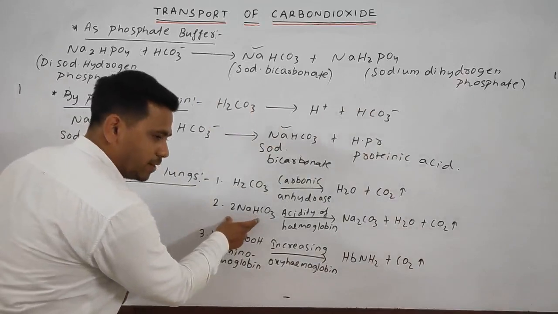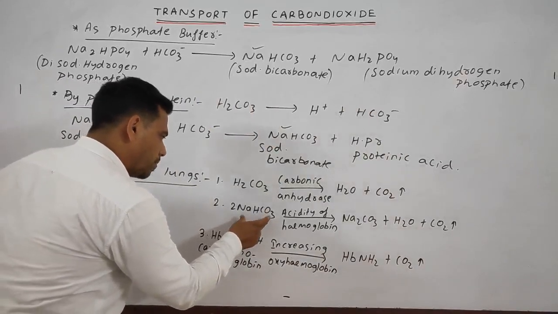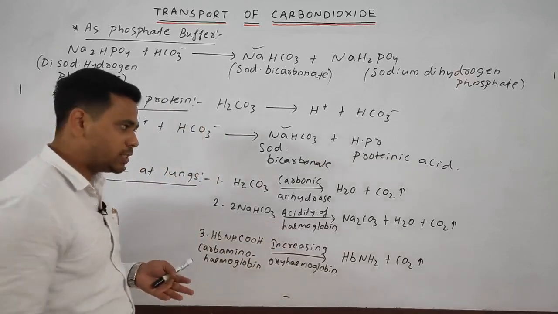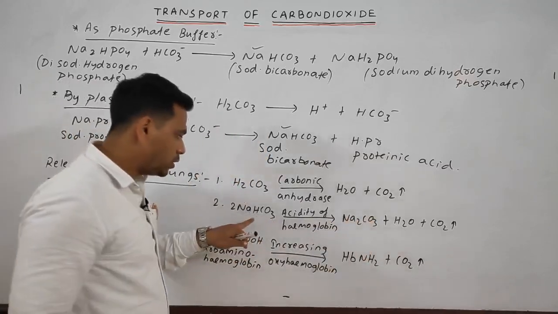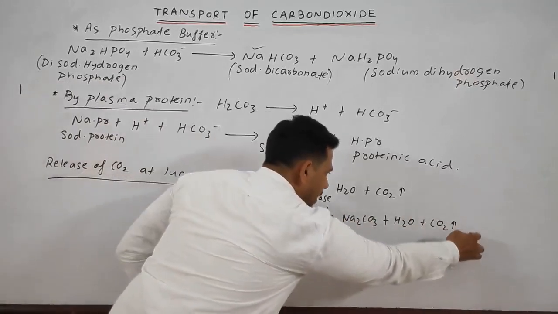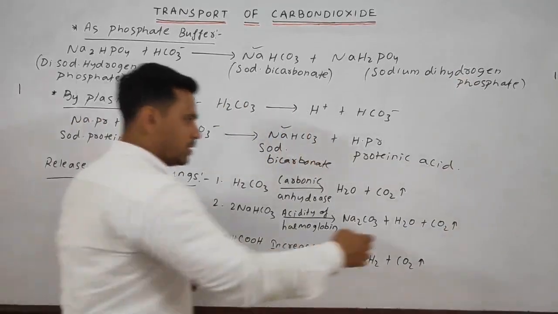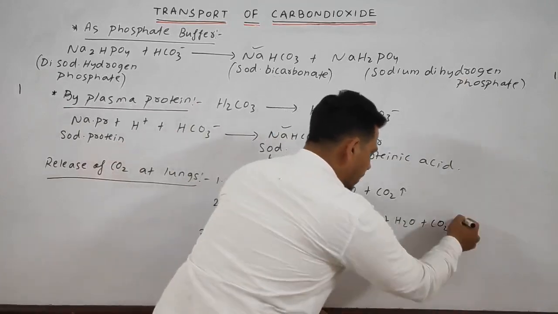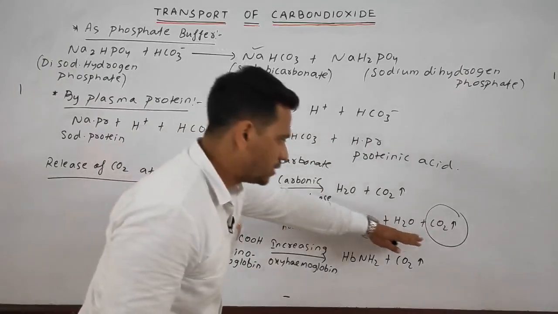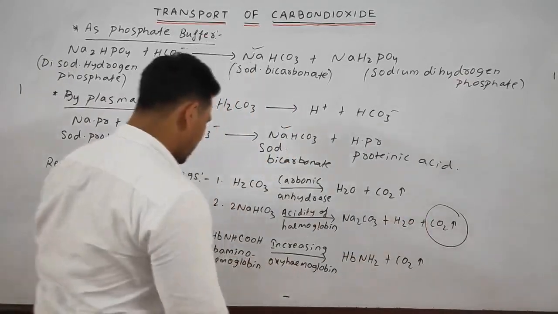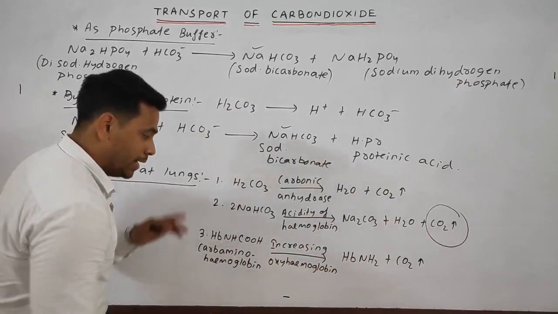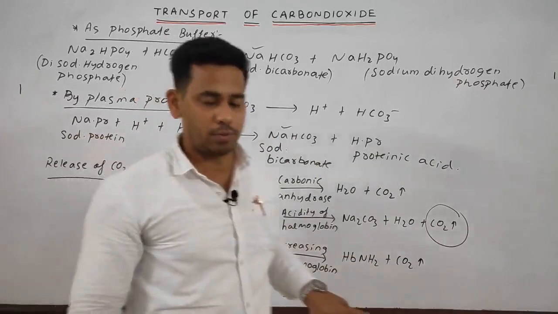Next, the bicarbonate form. What happens to the sodium bicarbonate? When the acidity of the hemoglobin increases, it dissociates into sodium carbonate, water is released, and similarly the CO2 is eliminated. This elimination of CO2 is around 85%, because it is released from the bicarbonate form. Lastly, the carbaminohemoglobin, HbNH-COOH, breaks down due to the increase of oxyhemoglobin. Why?